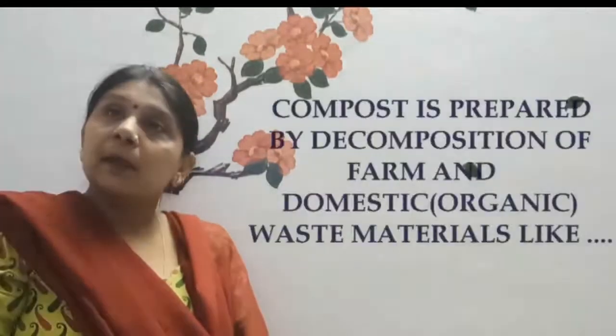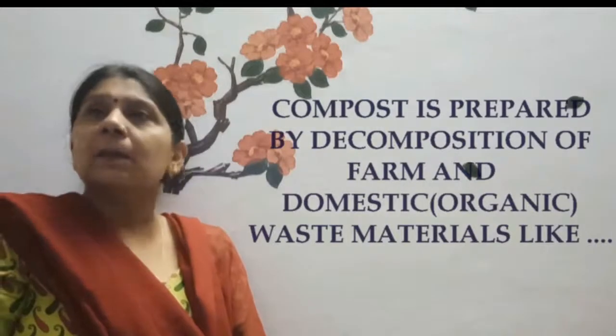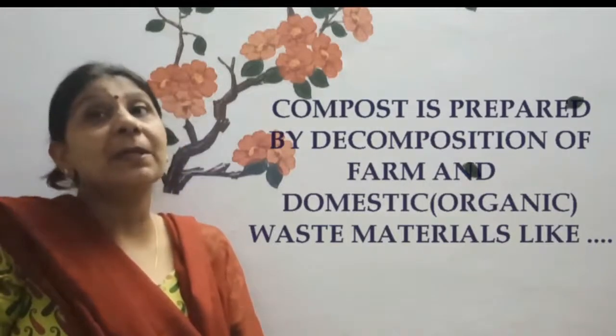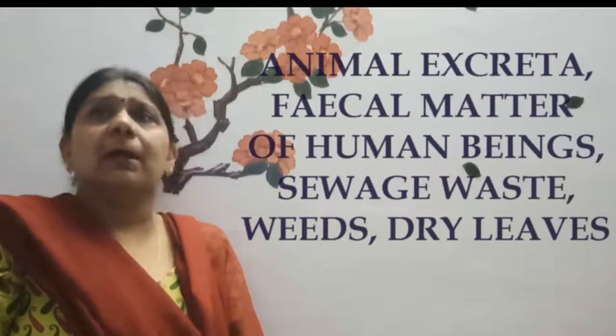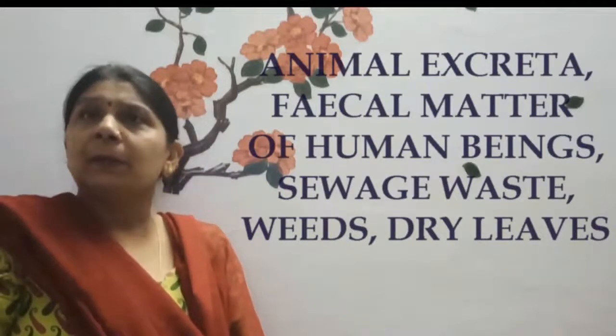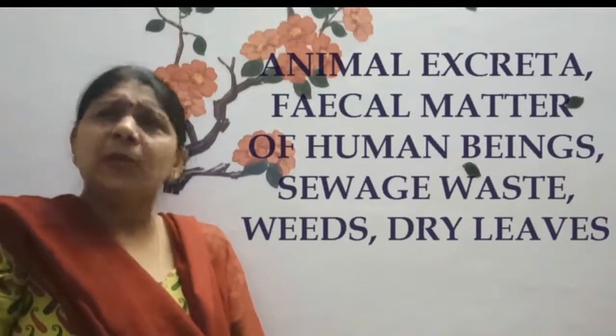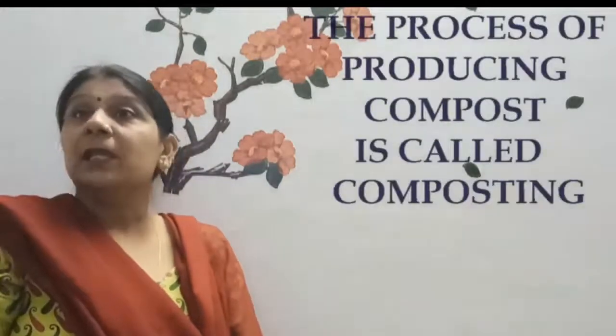Now there are different types of manure. First, I will tell you about compost. How is compost prepared? Compost is prepared by the decomposition of farm and domestic organic waste material like animal excreta, fecal material of human beings, sewage waste, dry leaves, etc. The process of producing compost is called composting.